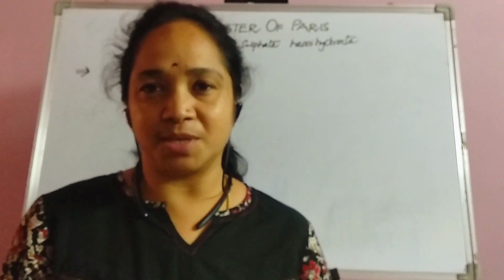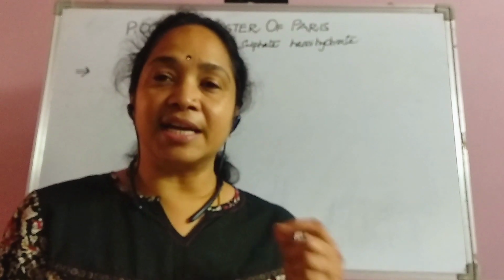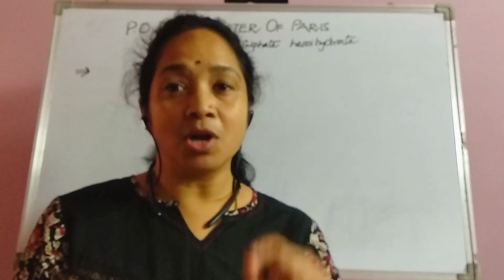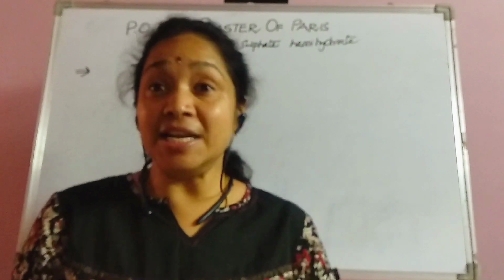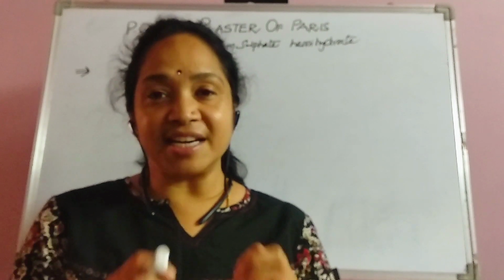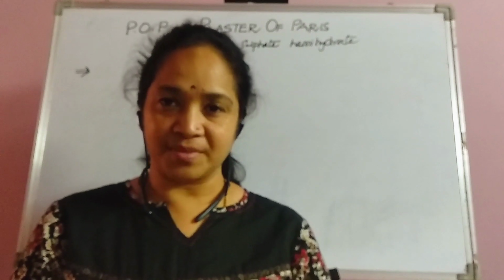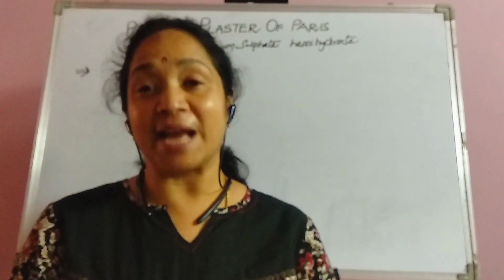What is gypsum? Gypsum is a common name, and the chemical name of gypsum is calcium sulfate dihydrate, that is CaSO4 2H2O. But this gypsum is one of the hardest substances on the earth. When gypsum is heated in a kiln at 100 degrees centigrade, that is 373 Kelvin, it is converted to another substance, namely POP. This POP is nothing but plaster of Paris.